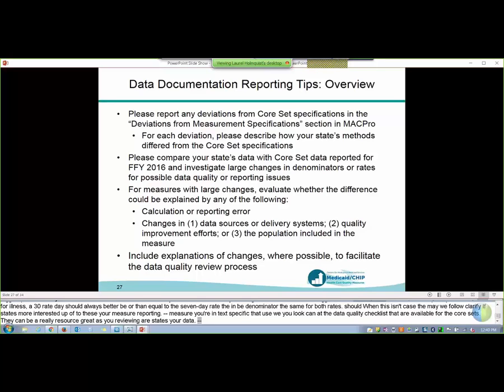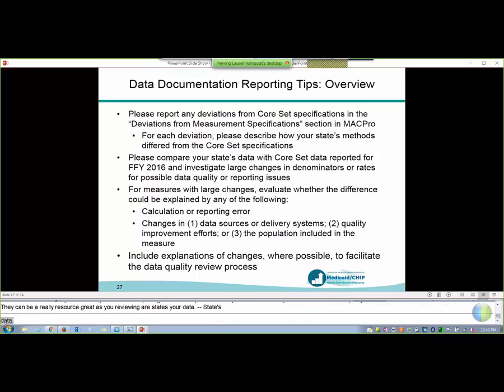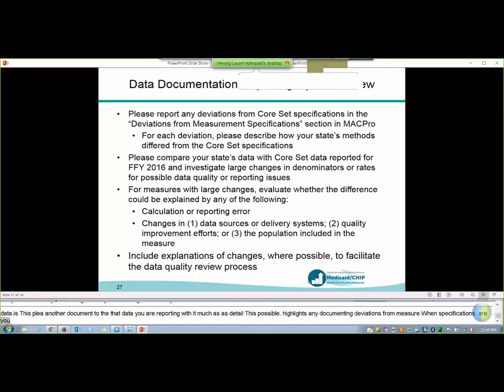Okay, this slide is a lot of words. It's another plea to document the data you're reporting in as much detail as possible. In particular, here, the tips we highlight documenting any deviations from measure specifications. And when you're reporting deviations, you want to know how you deviated, and then also, in particular, how your method differed from the core set, and to the extent you know what you think the implications are of the deviation.